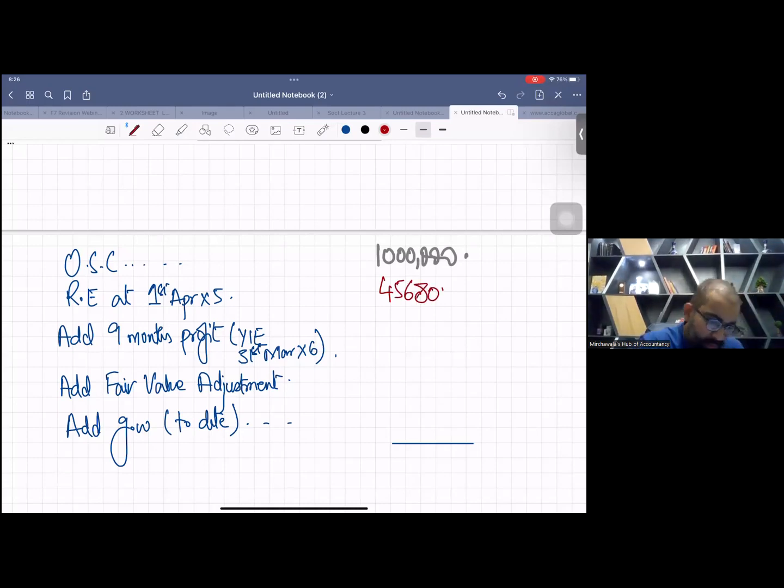4,568,000. And then if I want to calculate 9 months profit, what is the per year profit? The per year profit was, I think, 165 something. How much was that? It was 165,056. Thank you. Whoever is helping.